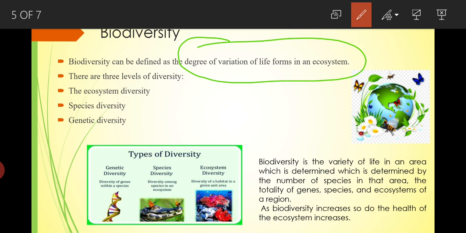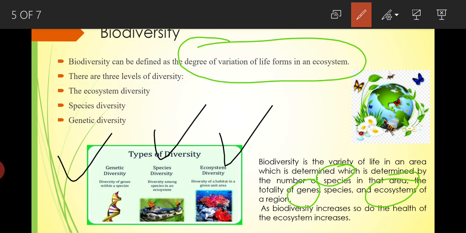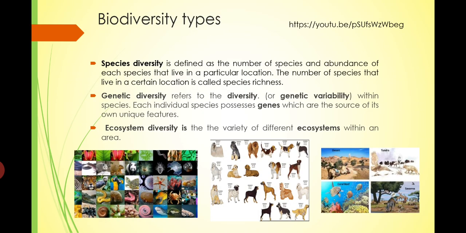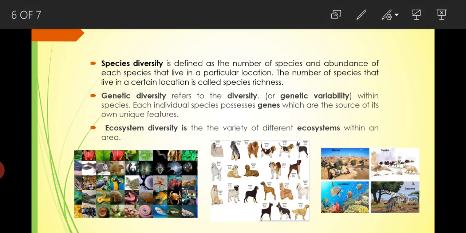So depending on the number of species, the number of genes and the ecosystems, biodiversity is divided into 3 main groups, which are genetic diversity, species diversity, and ecosystem diversity. Let's see in general each of them. Species diversity is defined as the number of species and their abundance that live in a particular location. The number of species that live in a certain location is called the species richness.